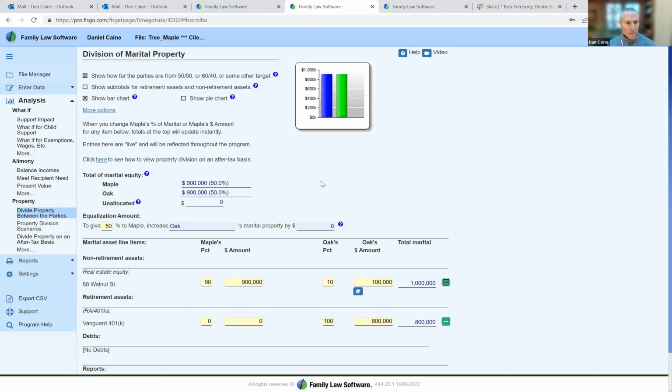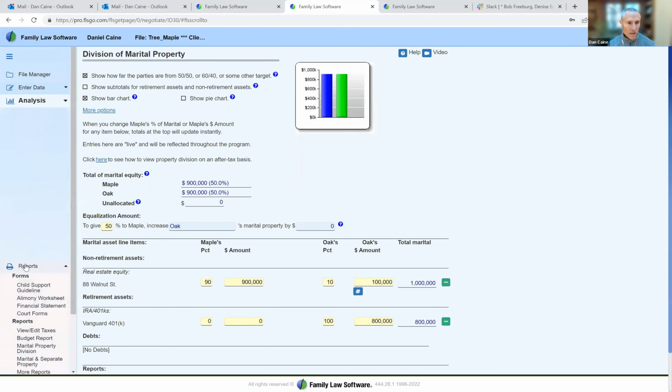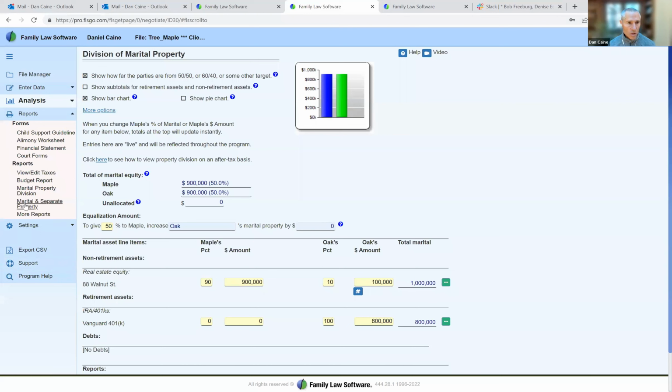But not quite, because there's one more thing they haven't done, which is look to the future. Oak and Maple are okay this year, but what about in the future? So let's look at our projection reports.